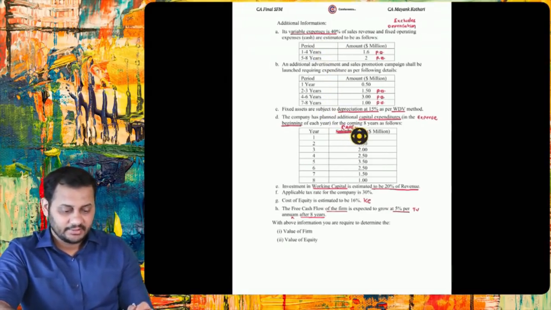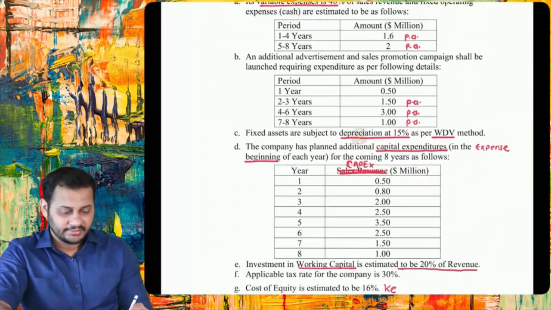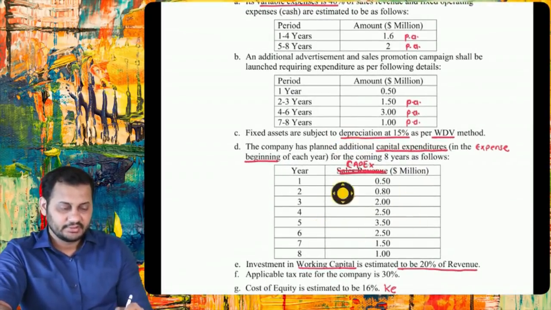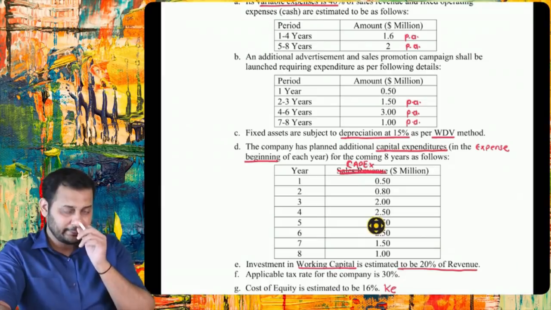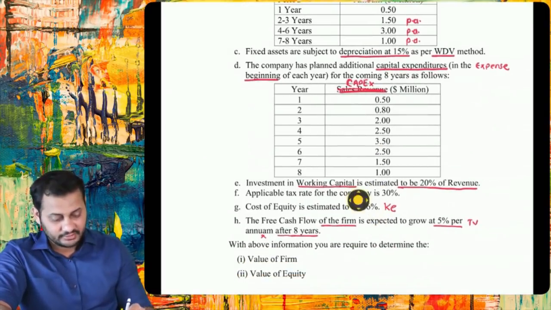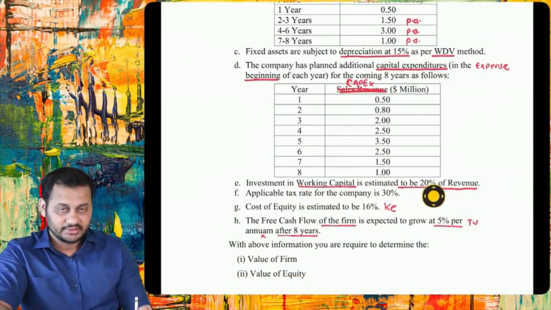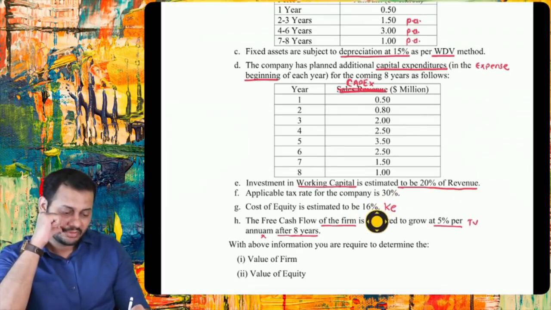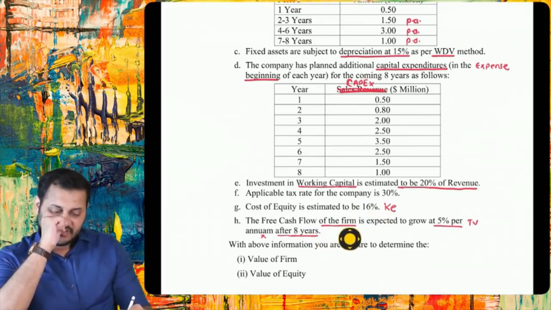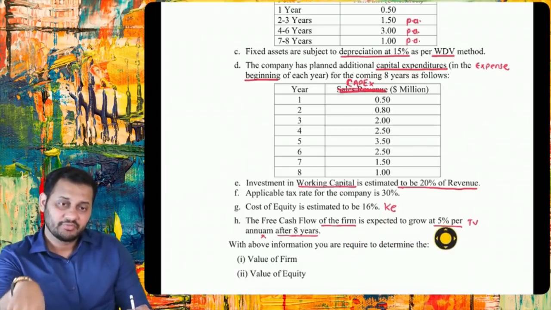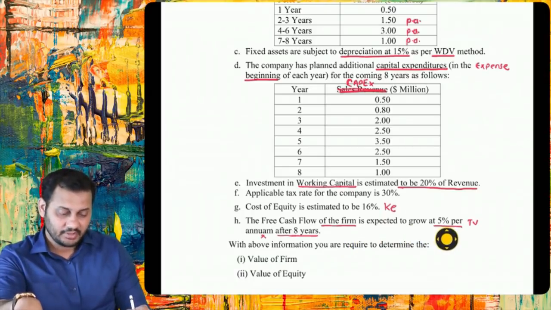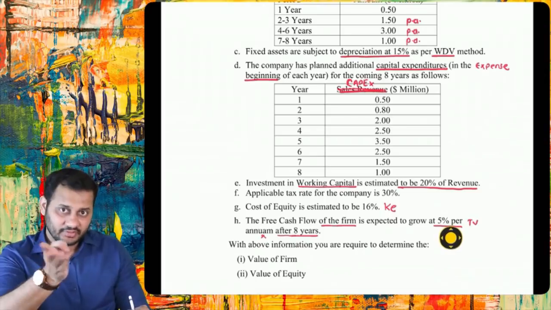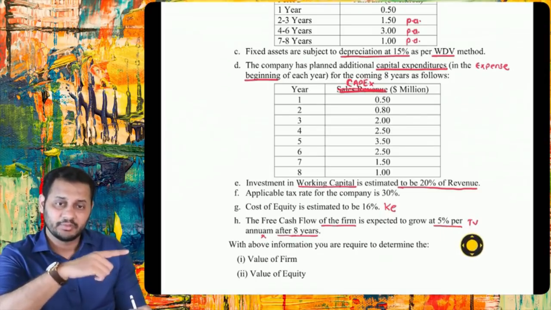Then they said that the depreciation will be 15%, and for all the 8 years, these are the capex figures. Investment in working capital is at 20% of the revenue. Then the tax rate is 30%, equity cost is 16%. The free cash flows of the firm is expected to grow at 5% per annum after 8 years. This is the growth rate after 8 years, and this will help you to calculate the terminal value.